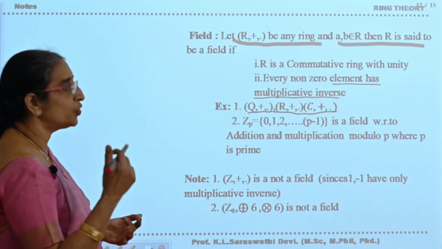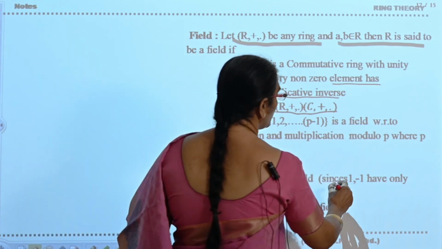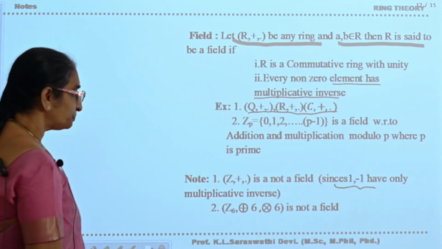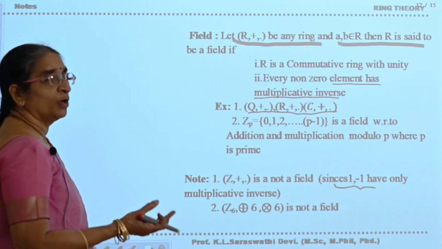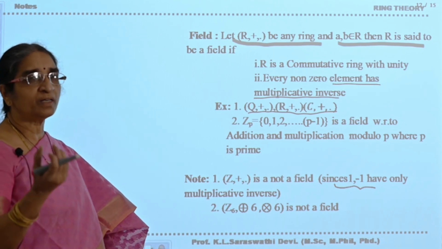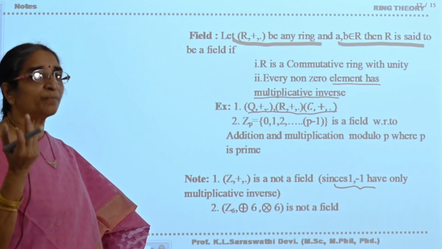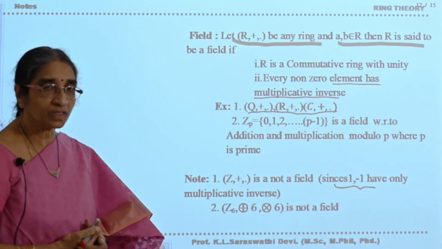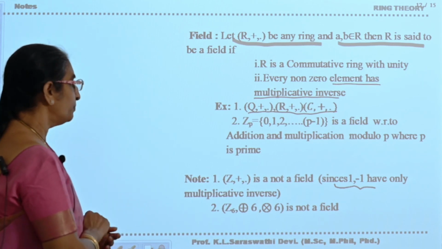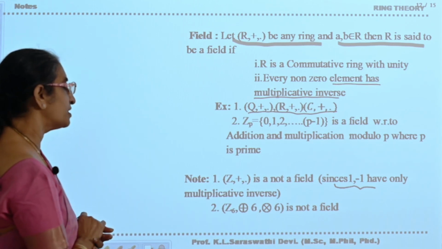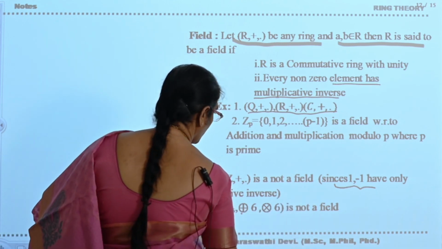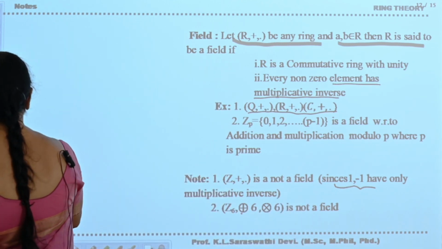There are only two elements which have inverses, 1 and minus 1. If asked to give an example of a ring in which only two elements possess their multiplicative inverse, then you can give (Z, +, ·). (Z, +, ·) is a ring, but it is not a field. Similarly, Z6 with addition modulo 6 and multiplication modulo 6 is also not a field.